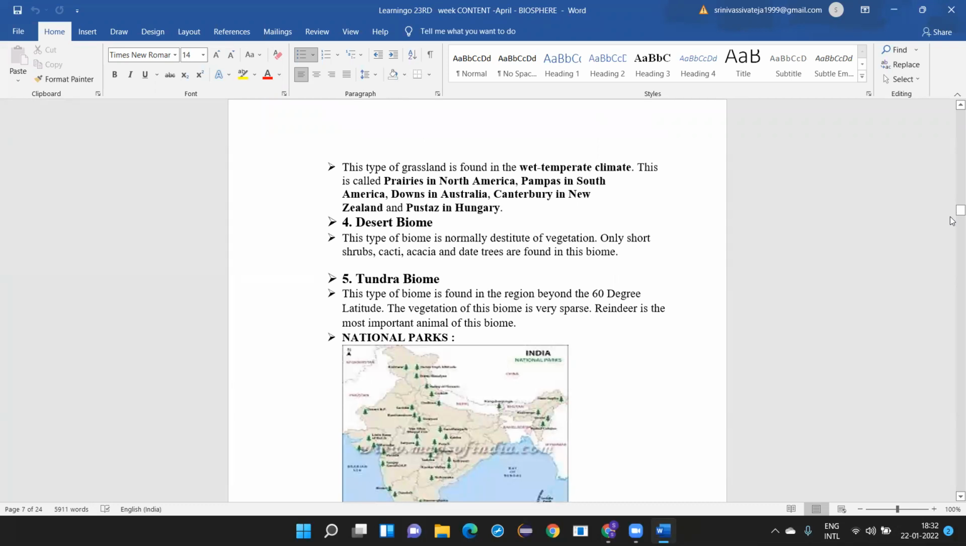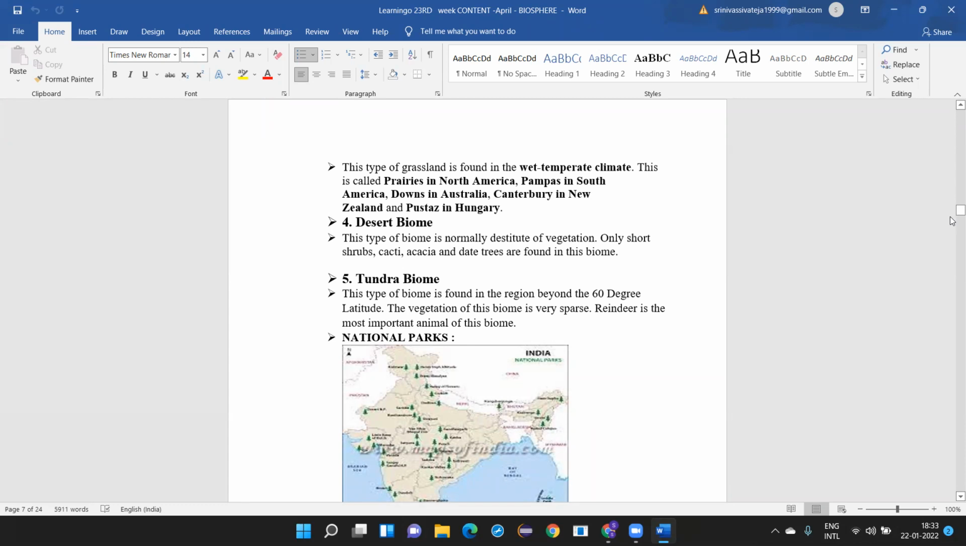Okay. Then the next one we have: this type of grassland is found in wet temperate climatic zones. This is called prairies. You must have heard about prairies in North America, pampas in South America, downs in Australia, Canterbury in New Zealand, and pustas in Hungary. These are very popular. Prairies, pampas, downs. These are the different types of grasslands found in wet temperate climatic conditions.